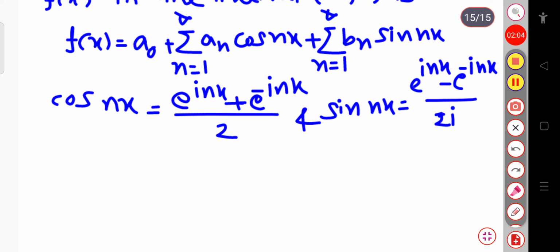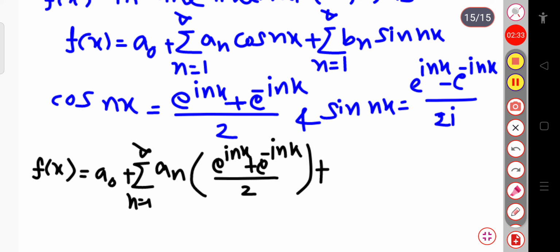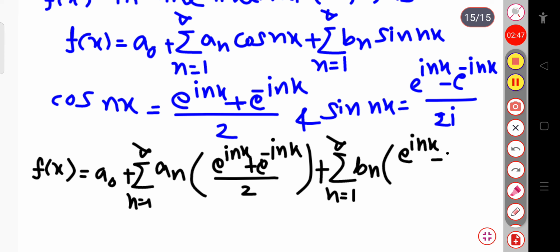Now if I write the Fourier series, that is f of x, if I substitute this cos value and the sine value in that expression, I can write this is equal to a naught plus sum over n equal to 1 to infinite a n, in place of cos nx I will write exponential i nx plus exponential minus i nx divided by 2, plus sum over n equal to 1 to infinite bn, in place of sin nx I will write exponential i nx minus exponential minus i nx divided by 2i.